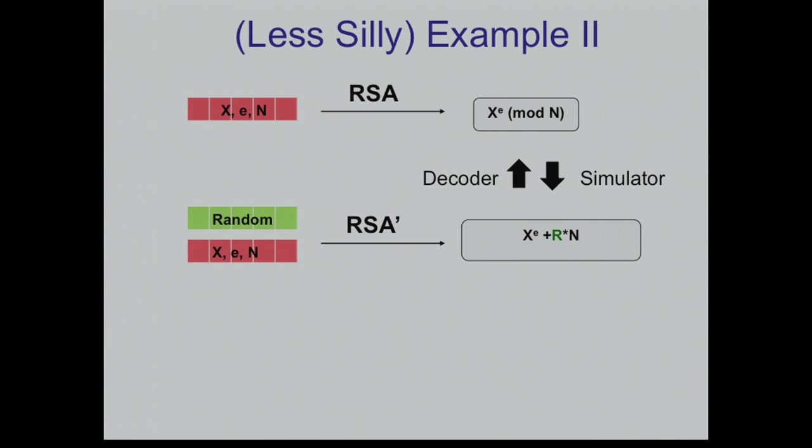First, I can decode. I can just apply modular reduction and get this value. This is easy. And I can also simulate, right? Given this value, if I add a random multiple of n, and this R is taken from a sufficiently large domain, then this thing will be statistically close to the actual distribution.